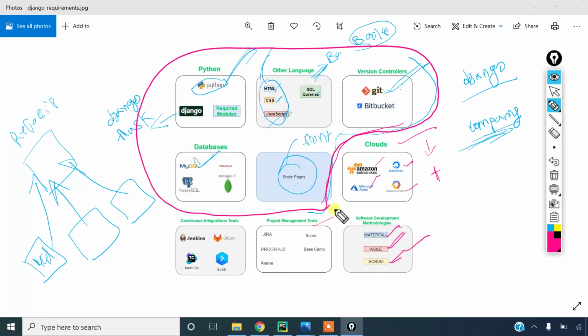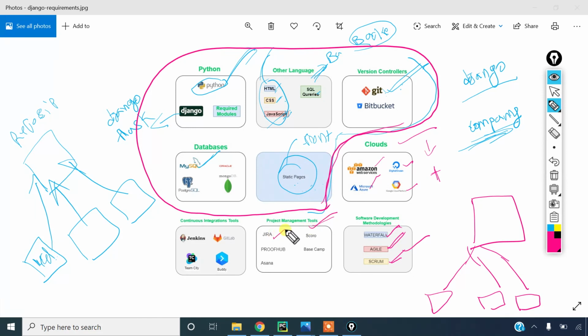After that, consider project requirements and communication. For example, I have a project and 10 people are working on it. How do we communicate with each other? For communication we need a tool, so there are project management tools. The most popular is Jira. If you know Jira, okay. If you don't know, it's not a problem, because most companies don't use Jira.